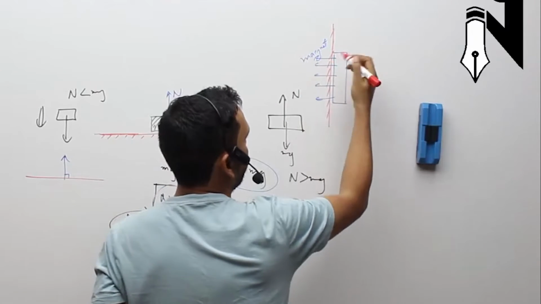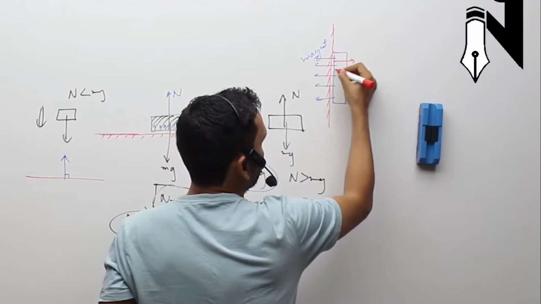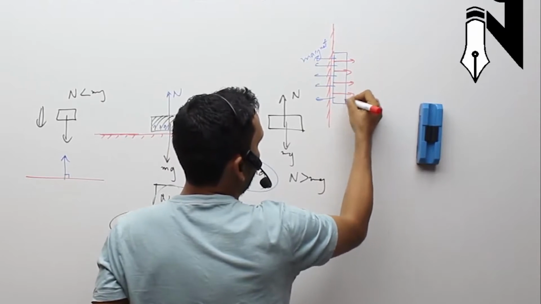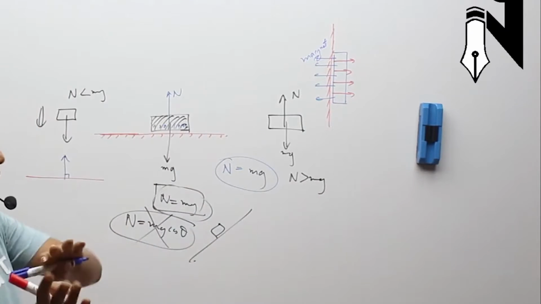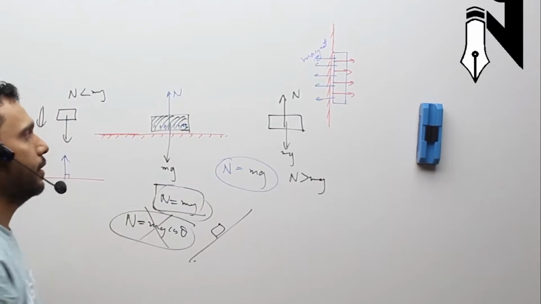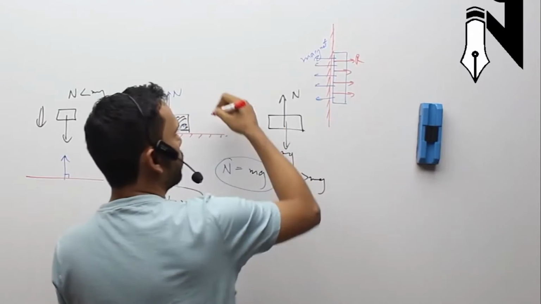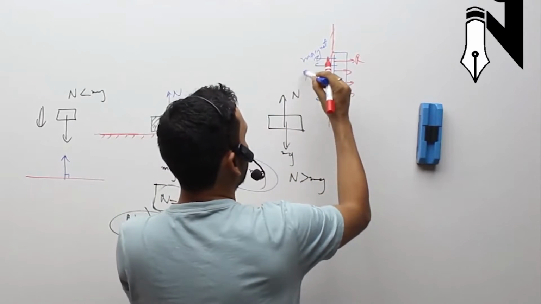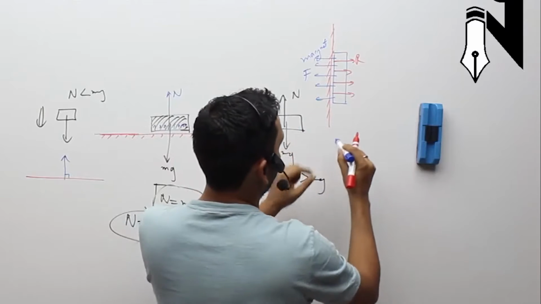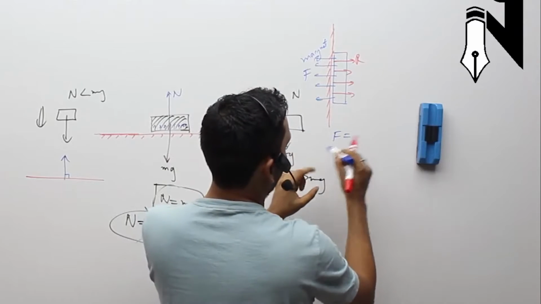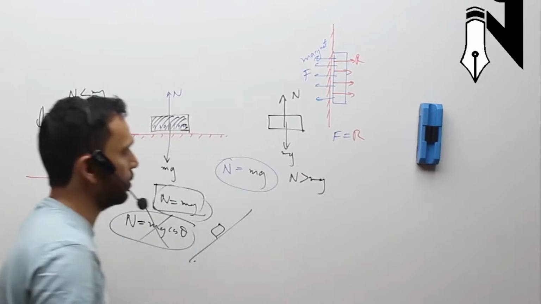But it is a rigid wall, it is pressing it back. Since we can see it is neither going forward nor back, we can say this normal reaction force is equal to the pull force, which is F over here. So you get F equal to the normal reaction R in this case.